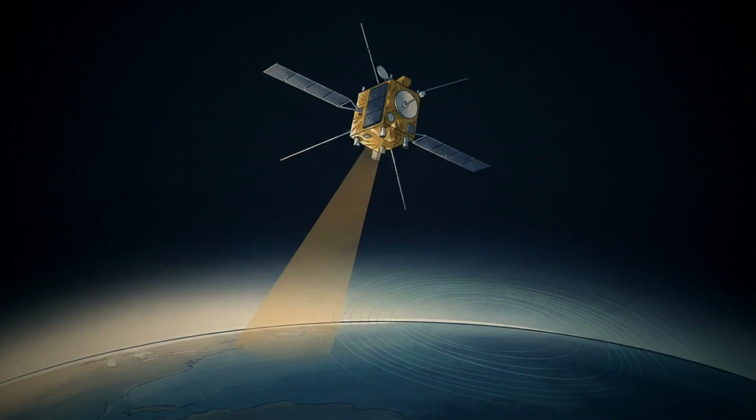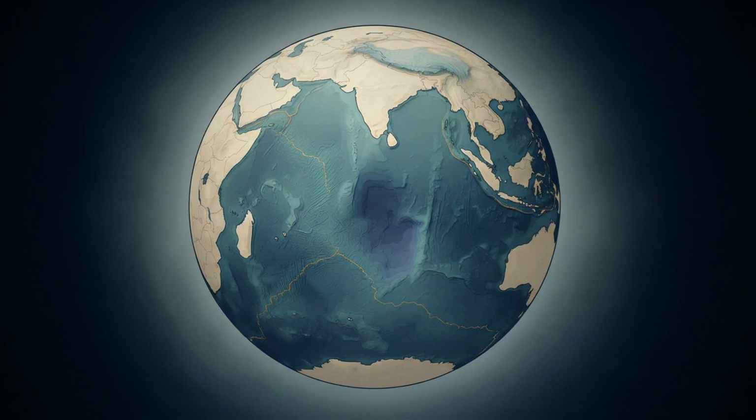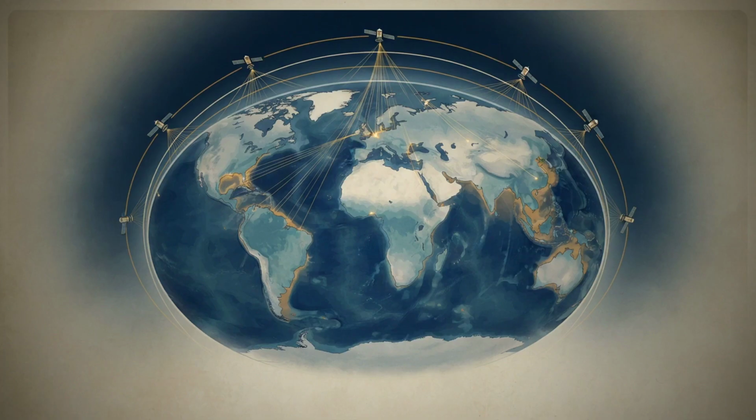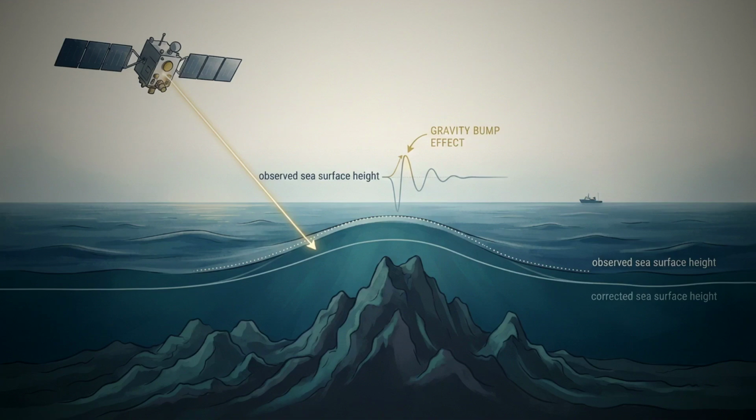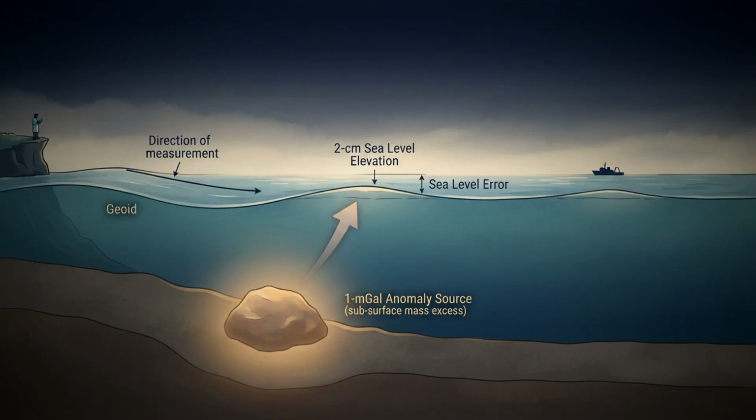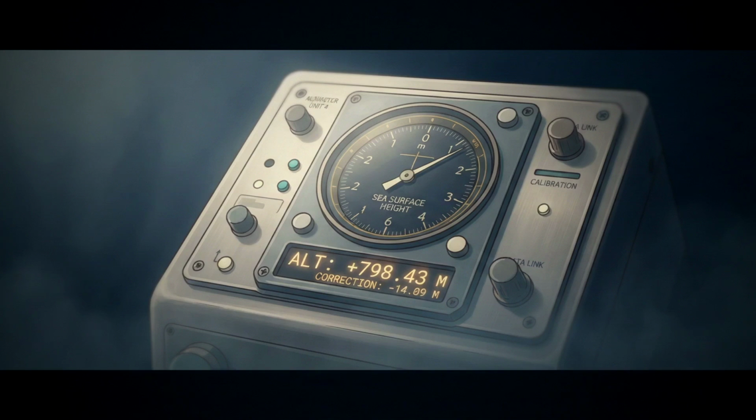GOCE measured gravity gradients directly from a low orbit of 200 km. This gave the sharpest picture of the geoid, revealing that massive dip south of India in stunning detail. These maps are essential for accurate sea level rise measurements and GPS. Without correcting for gravity's bumps, satellite altimeters would misinterpret a 1 milligal anomaly as a 2-centimeter change in sea height.